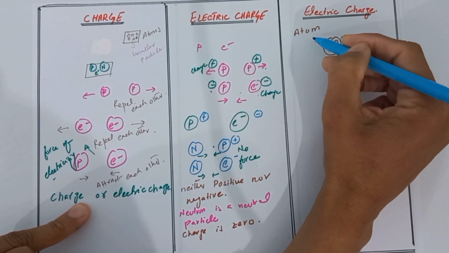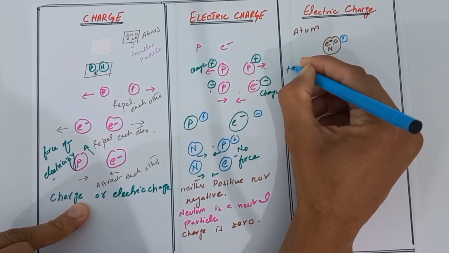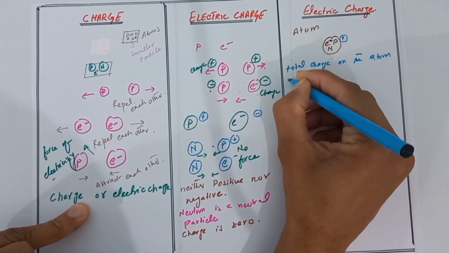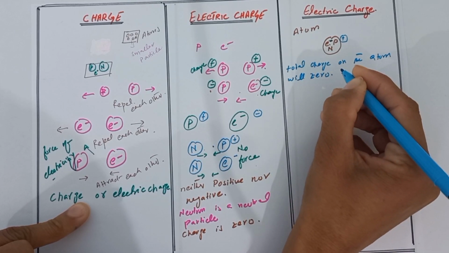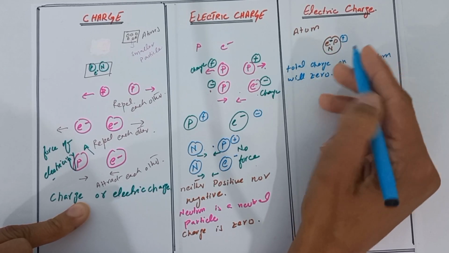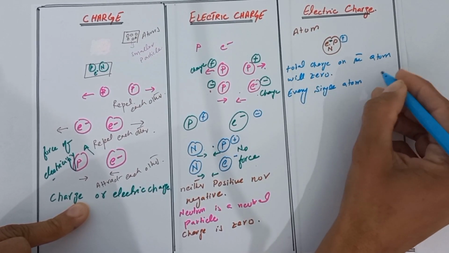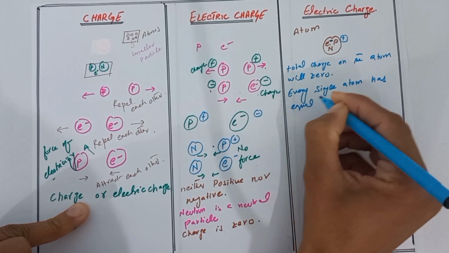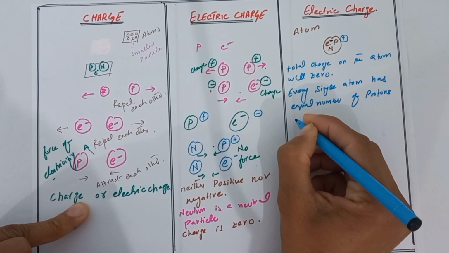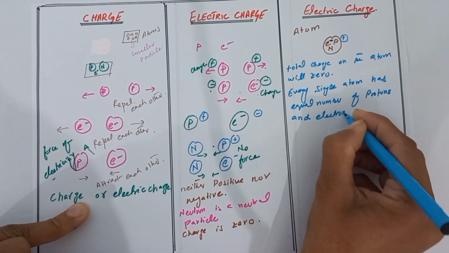Because of this, the atom also has a charge, but the total charge on the atom will be 0, because the proton has positive charge and electrons have negative charge, and every single atom has an equal number of protons and electrons.